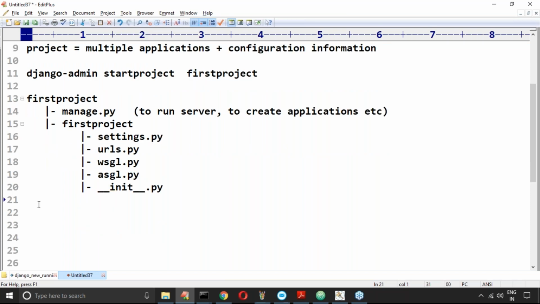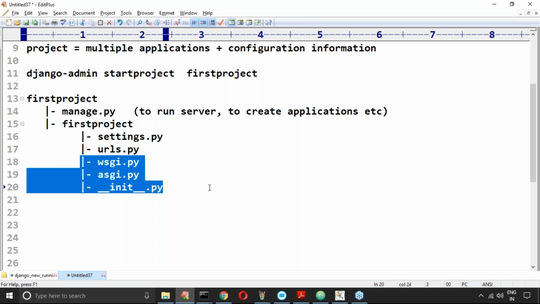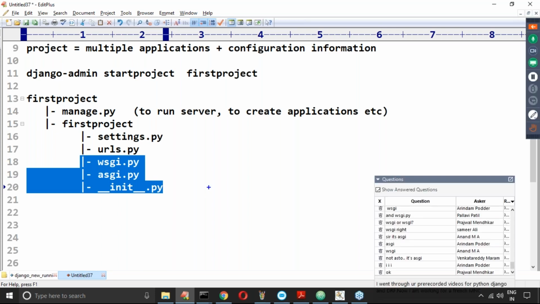Clear for you people, right? Everyone in the position to understand this? The order is not important, so don't worry about the order. wsgi.py, asgi.py. WSGI is Web Server Gateway Interface, and ASGI is Asynchronous Server Gateway Interface. But anyway, we are not required to worry about these names. Just ignore them.